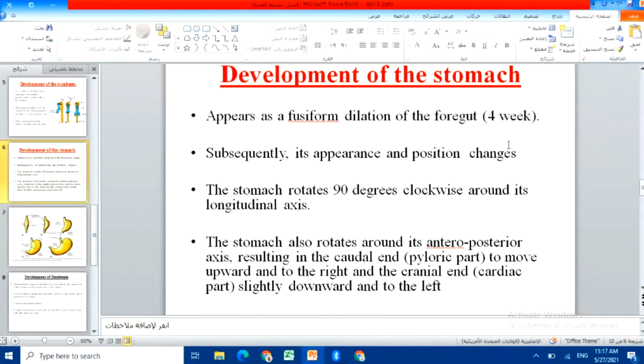Look, most systems, the vital systems inside the embryo body, start to form in the fourth week of embryonic development. Why? Because we said that this week is called organogenesis, meaning that the organs start to form. So do not mix up the period of formation of these systems. Again, the development of the stomach appears by fusiform dilation of what? Of the foregut. This happened in the fourth week.